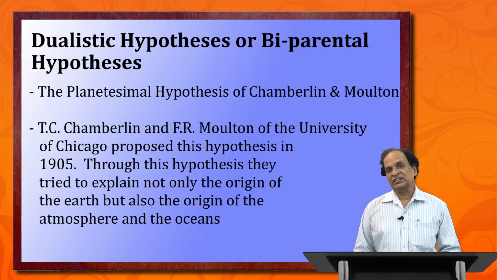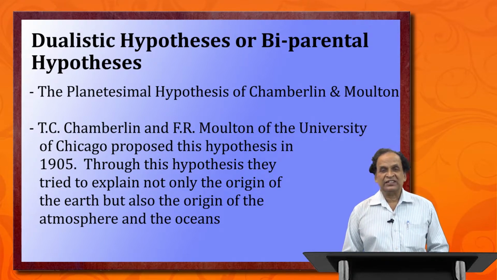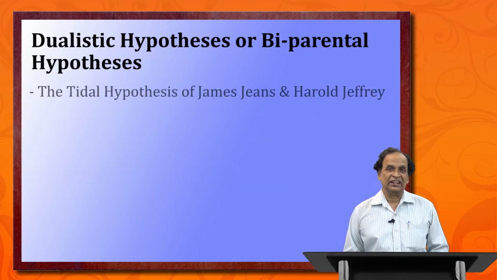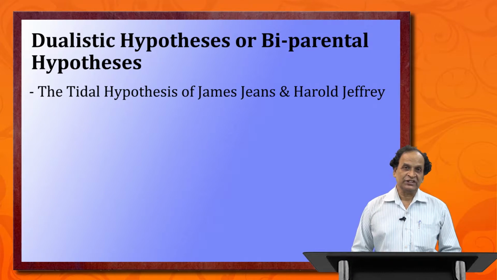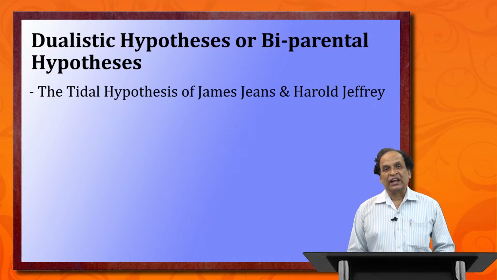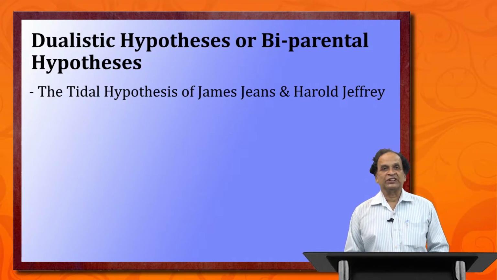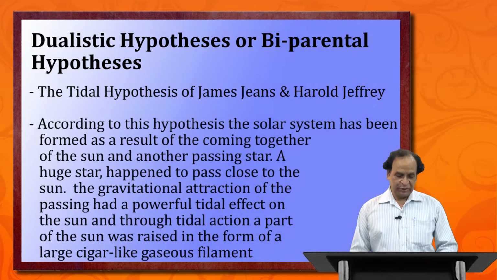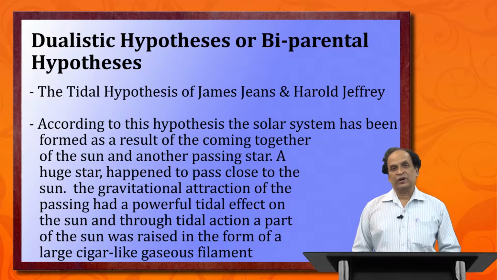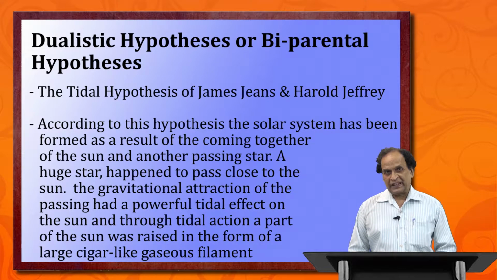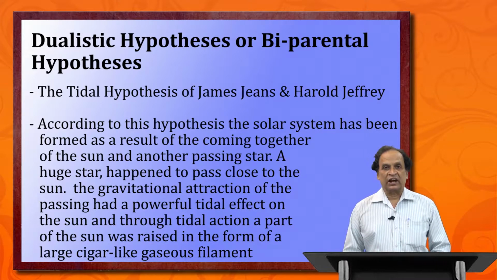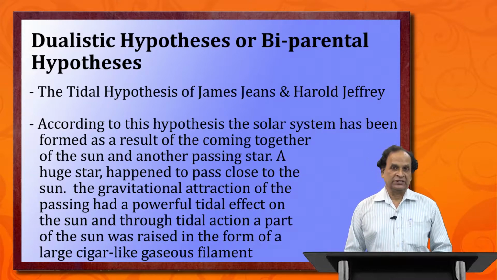This is a generalized concept, and just after that, in 1919, James Jeans and Jeffreys proposed another theory almost close to it. It is the biparental hypothesis, and they believed that the sun was there in space, and one big star came close to it as it was passing by.